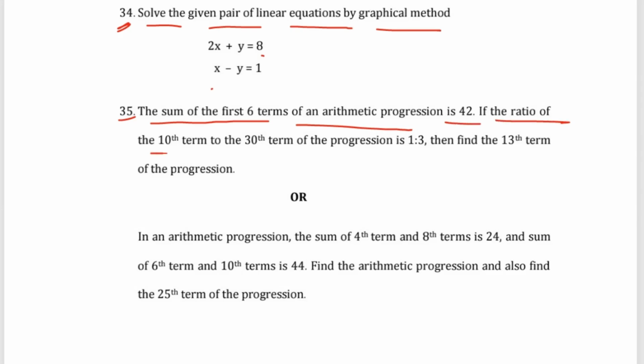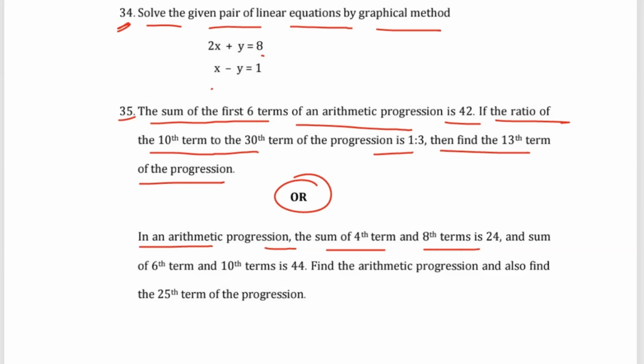If the ratio of the 10th term to the 30th term of the progression is 1 is to 3, then find the 13th term of the progression. Or, in an arithmetic progression, the sum of the fourth term and eighth term is 24. The sum of the sixth term and 10th term is 44. Find the arithmetic progression and also find the 25th term of the progression.